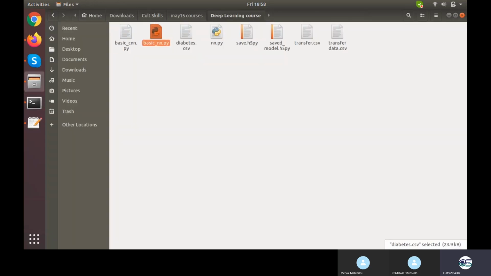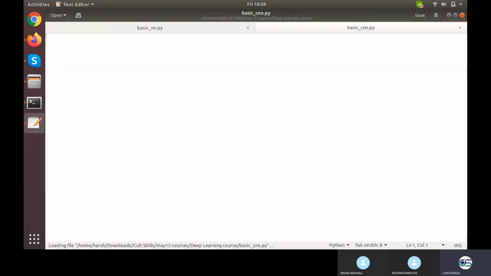So this is basiccnn.py right here. What I want to do is import my model: from keras.models import Sequential.